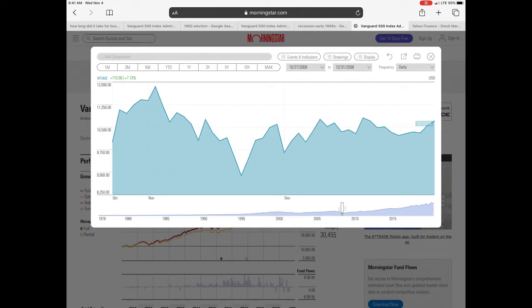And you can see the market was up 7.12% from the last week of October until the last day of December after going through an election and having a new president. But one thing to keep in mind at this point, the market was already beat down from the 2008-2009 financial crisis, and it hit its low in March of 2009. So if we want to go to March '09,